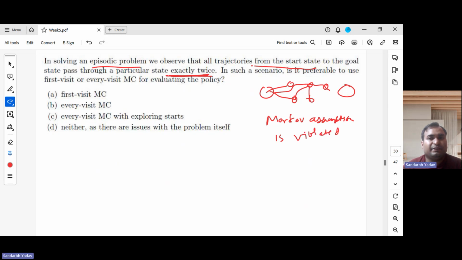So in such a scenario, is it preferable to use first visit or every visit? Basically, neither, because the problem itself doesn't follow this Markov assumption. If the problem itself doesn't follow the Markov assumption, then how can we comment on which to follow, whether first visit or every visit? So the correct answer here is neither, because we don't know, since the problem itself is not Markov.